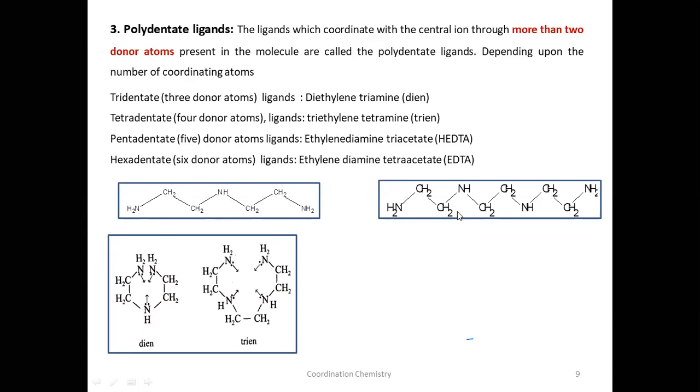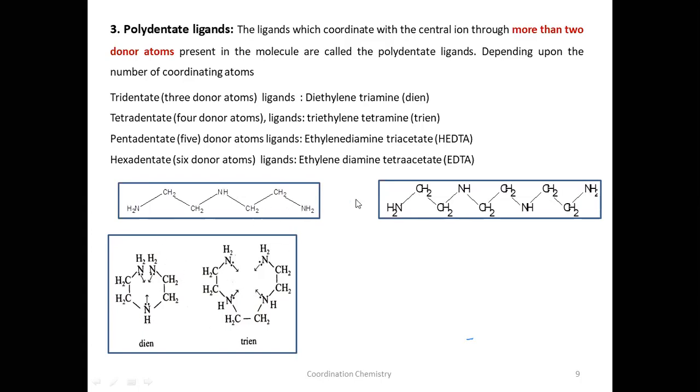Whereas here, see this one, triethylene tetramine. How many ethylene groups are there? Triethylene. 1, 2, 3. Tetraamine means 4 amine groups. 1, 2, 3, 4. So how many donor atoms are there? How many nitrogens are there? 4. Is carbon a donor atom? No, it doesn't have any lone pair. Only nitrogens are the donor atoms here. Therefore, the name stands: triethylene tetramine. This is the same structure.